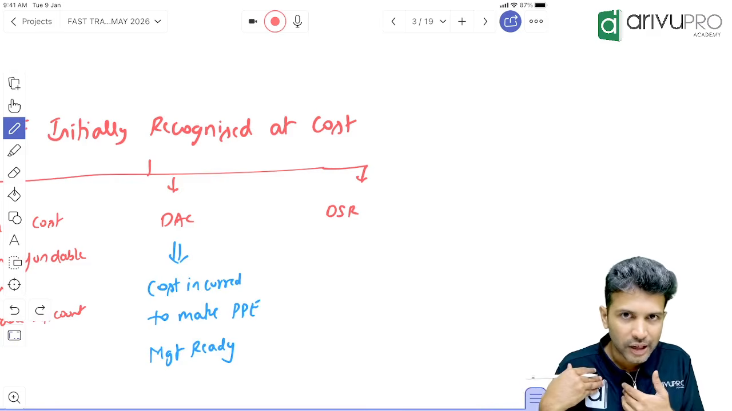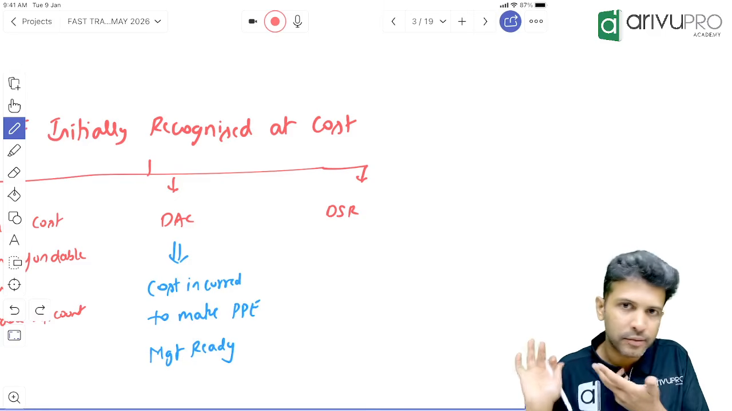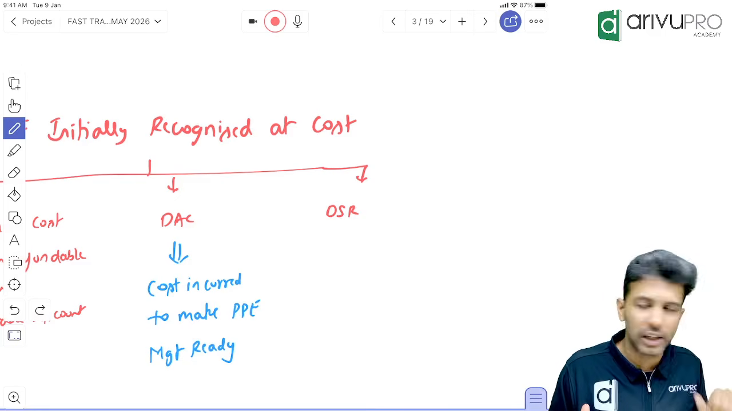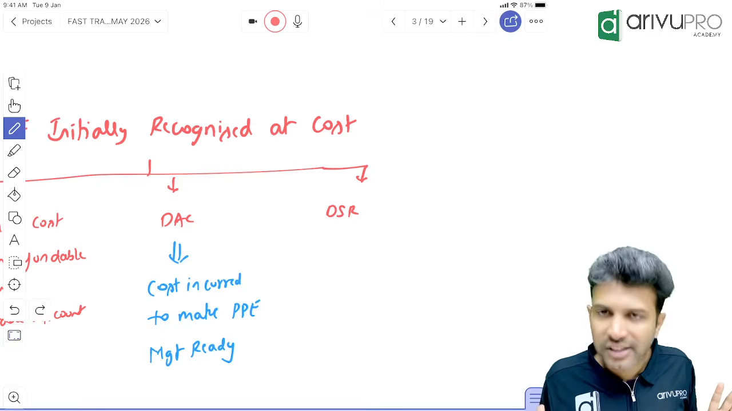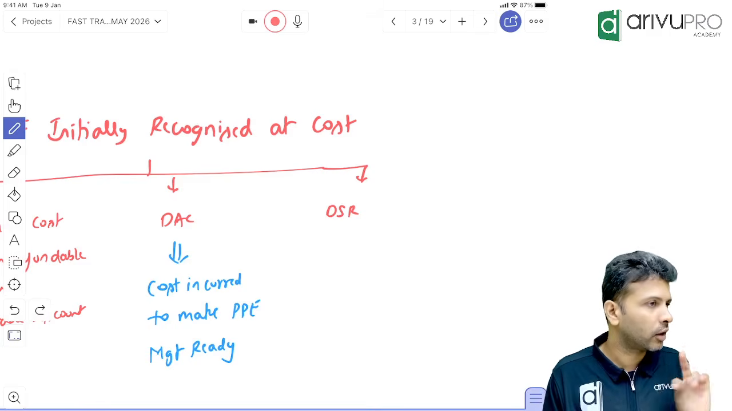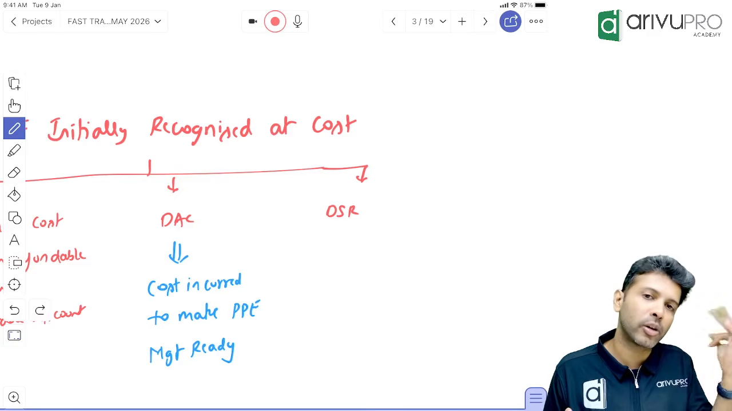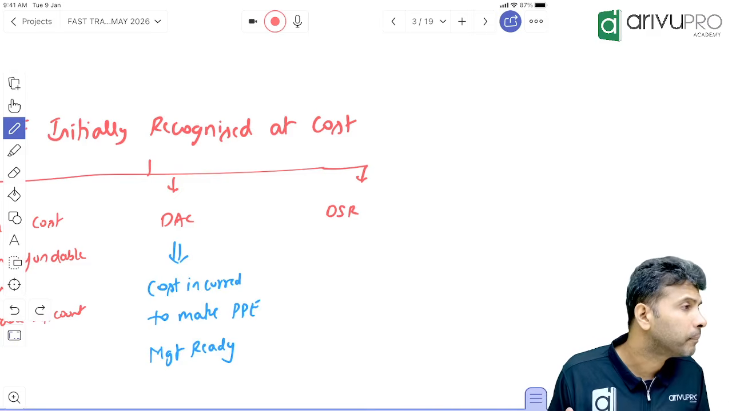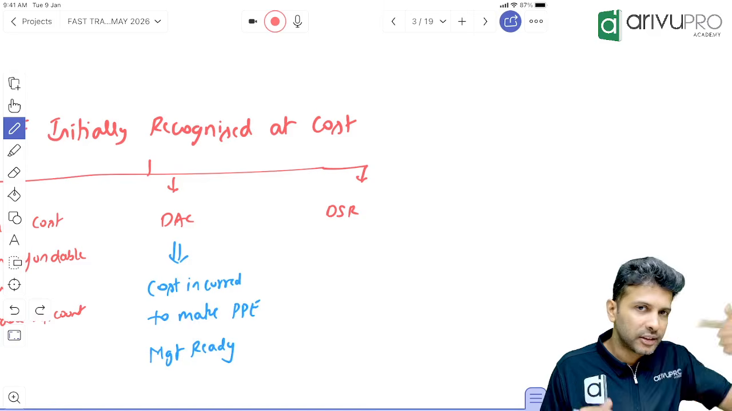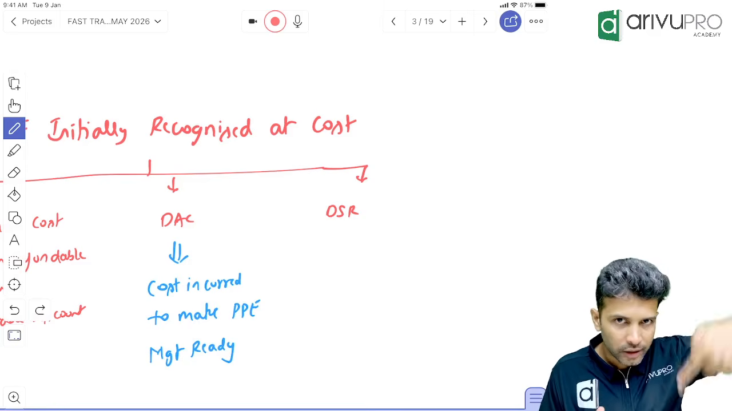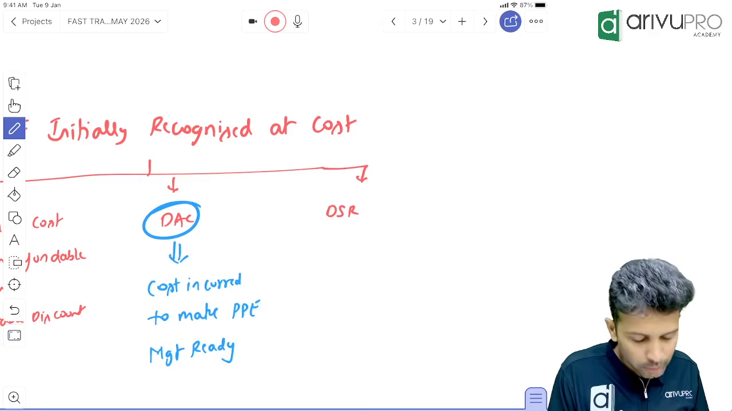Now, for me to use that asset, first I need to assemble those parts. In order to assemble those parts, I have to probably hire a technician. The technician may charge some consultation charges. Let's say I paid about 15 lakh rupees for technician assembly charges. That 15 lakh, what will you do? Transfer it to P&L or capitalize? Capitalize. Why? Unless the asset is assembled, can I use the asset? And is this technician's salary required for me to use the asset? Yes. That means it is an example of what? DAC. So that will also get capitalized.